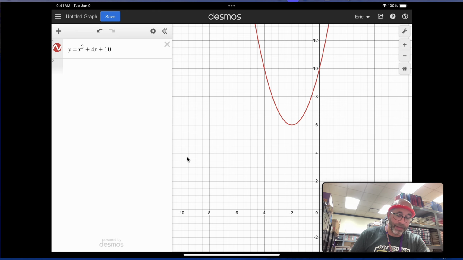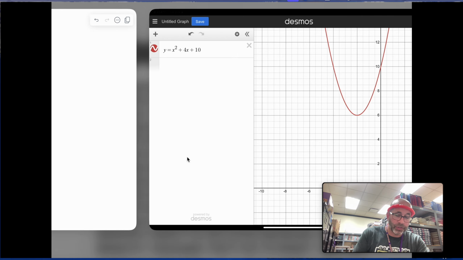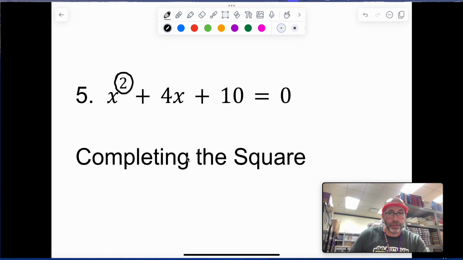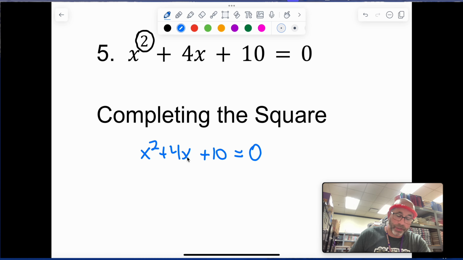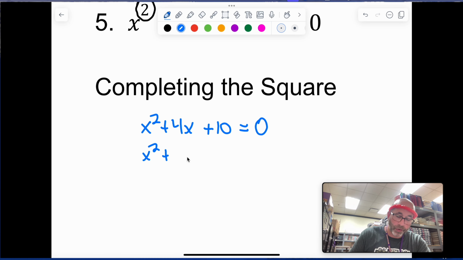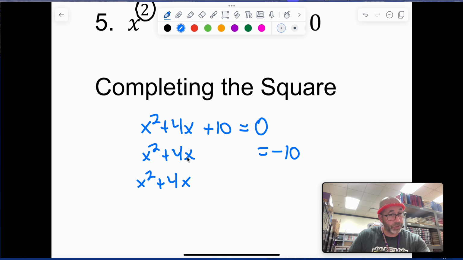We're going to work through this and get those two answers, but they're going to be imaginary solutions. So here's the first method, completing the square. x squared plus 4x plus 10. Think back to what we did last time. I'm going to move the 10 over, and we get negative 10. I'm going to complete the square by taking half of 4, which is 2, and squaring that, which is 4. And I'm going to add that to both sides.